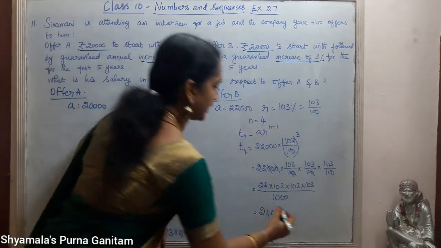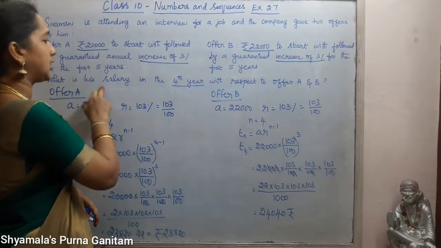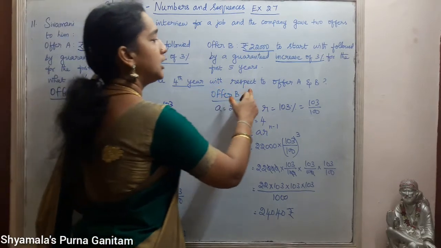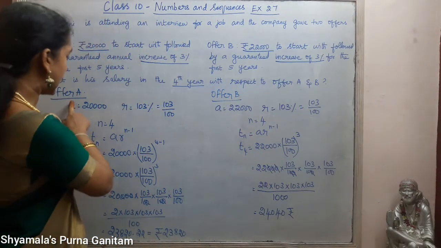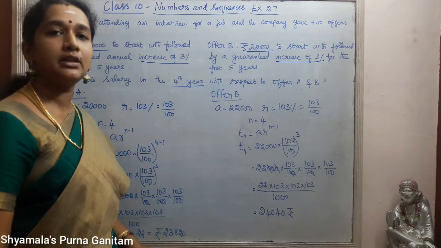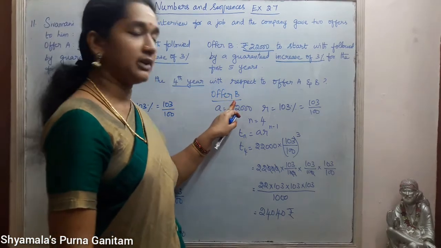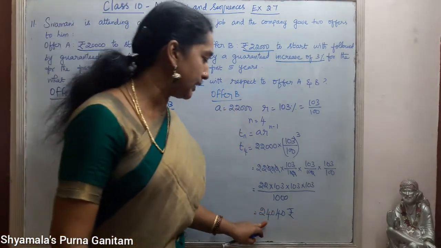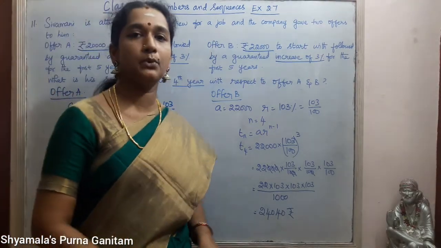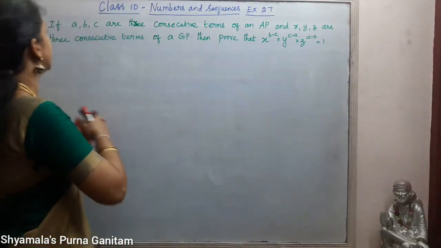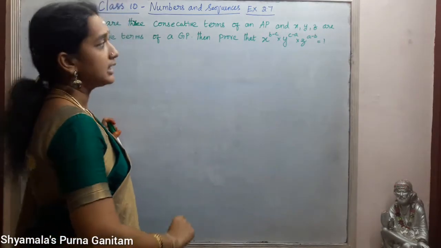So this is the salary after the 4th year. What is the question given? What is the salary in the 4th year with respect to offer A and offer B? In offer A, he is getting 23,820. Then if he is opting for offer B, he will be getting 24,040 rupees.